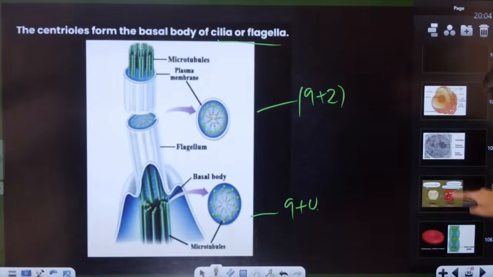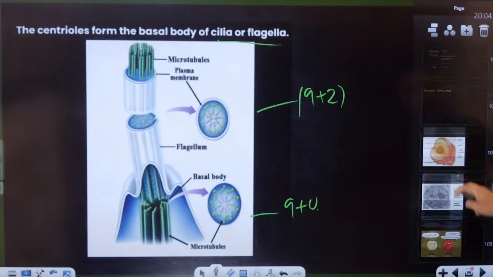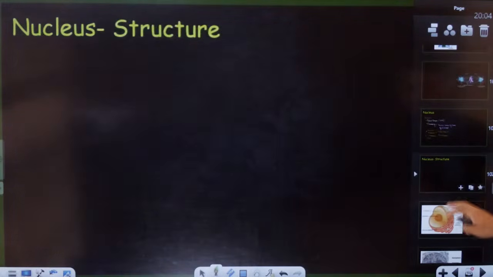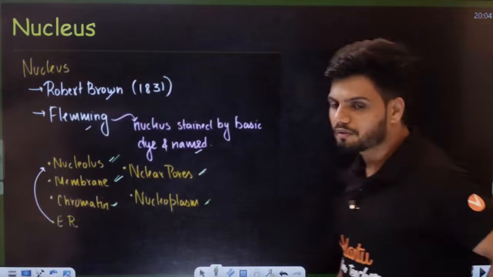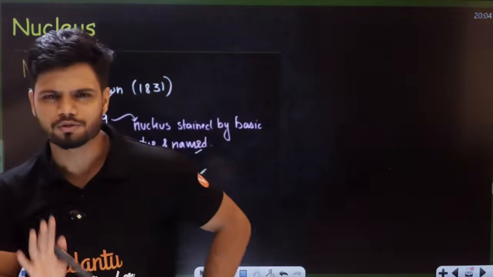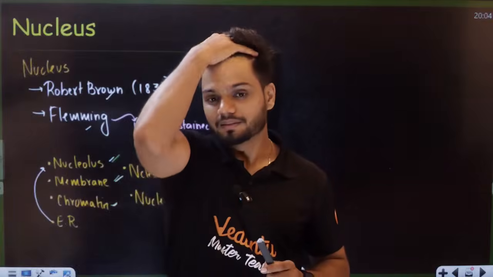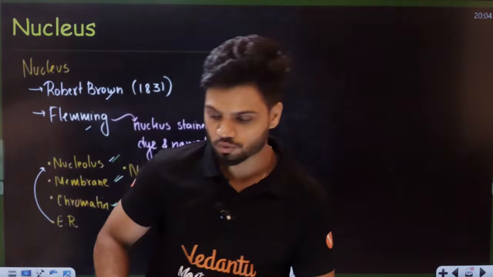Students, now we come to the last part of this chapter. After this, nothing is left. That is called the nucleus, students.